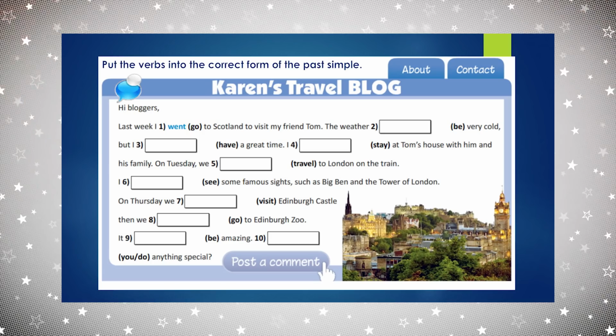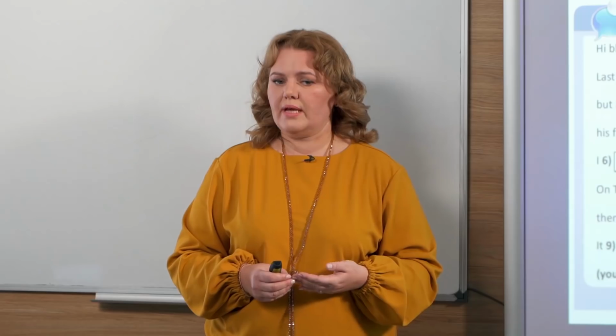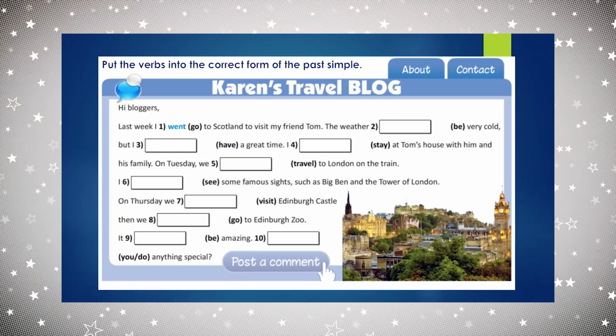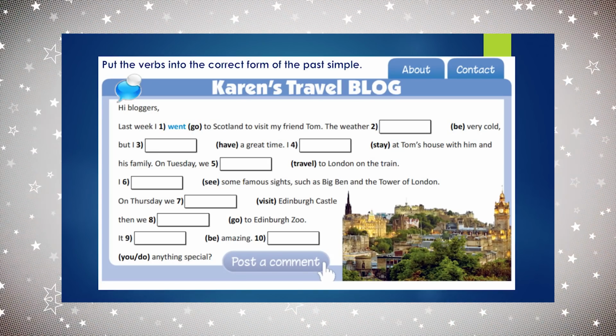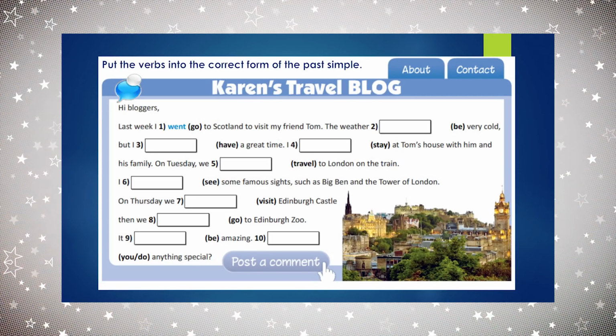On Thursday, we visit. The past simple for the verb visit. This is a regular verb. Yes, correct. We add ed ending. Visited Edinburgh Castle. Then we go. The past simple for the verb go. This is an irregular verb. Correct.